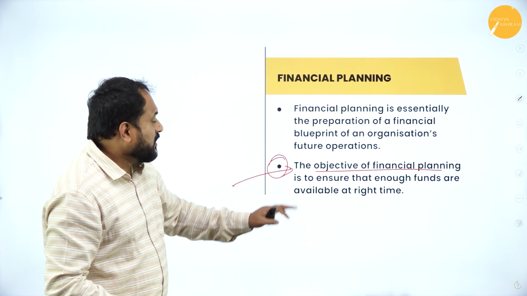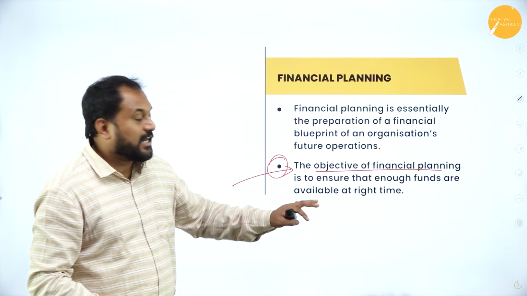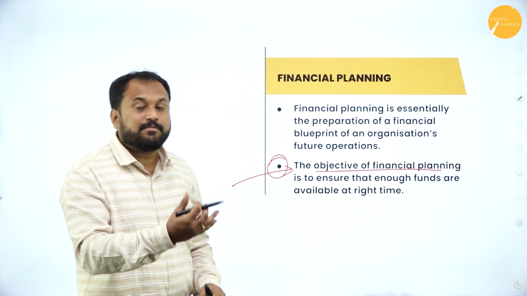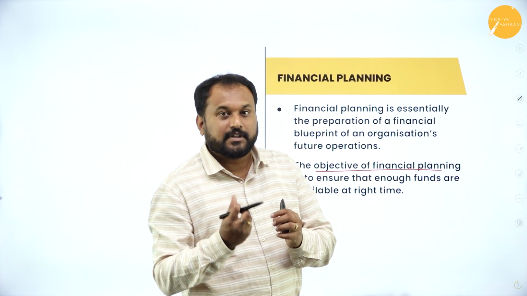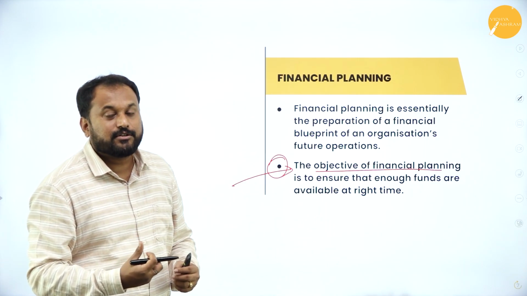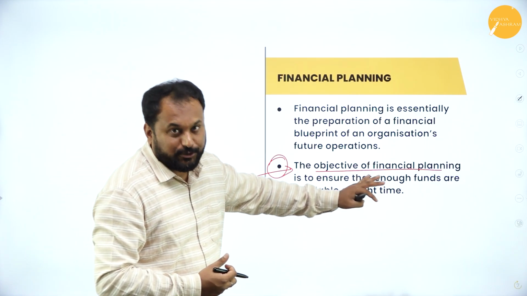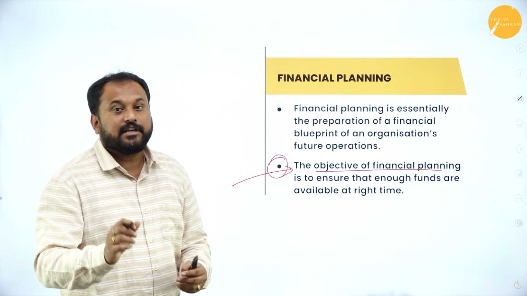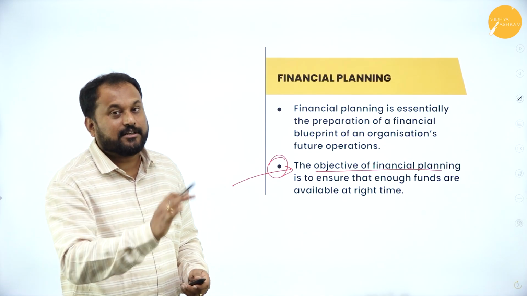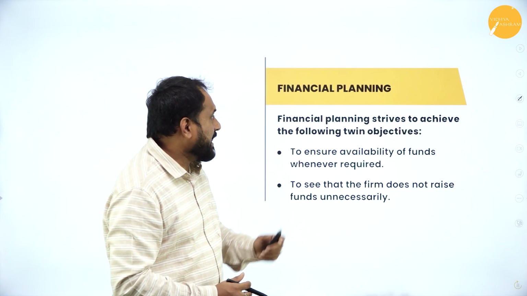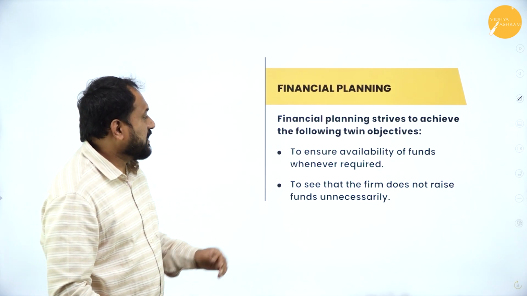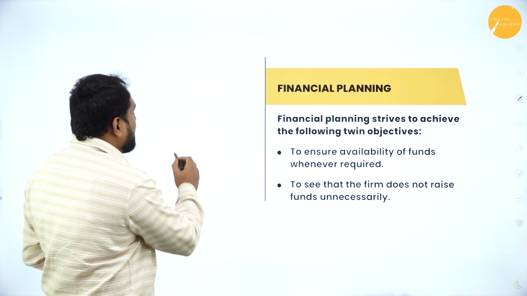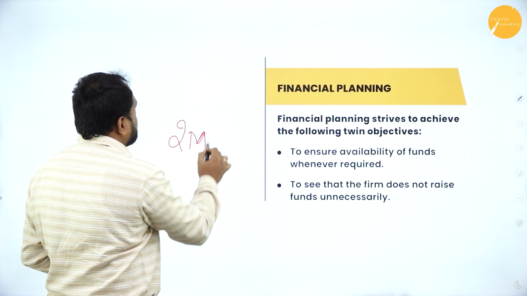So the first thing is what? To ensure that enough funds are available at the right time. The second objective is we shouldn't unnecessarily take funds from somewhere else, right? That is the one more thing. So whenever we require funds, there should be funds, and unnecessarily we shouldn't raise any funds. That is what the 2 objectives of financial planning. So here, financial planning strives to achieve the following twin objectives. This can come for 2 marks.